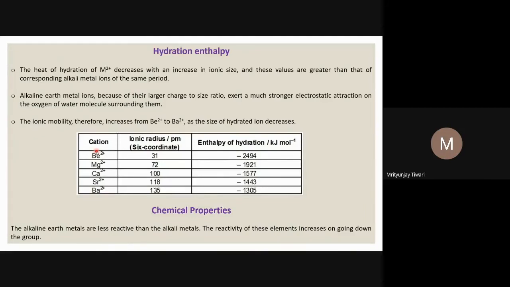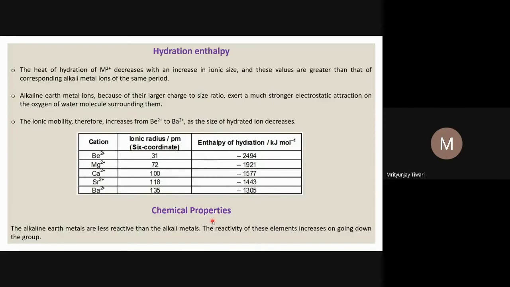The acceleration will be more, so its mobility will be more. Thus in the case of beryllium, the hydrated cation is heaviest, and because of that, its mobility is least.